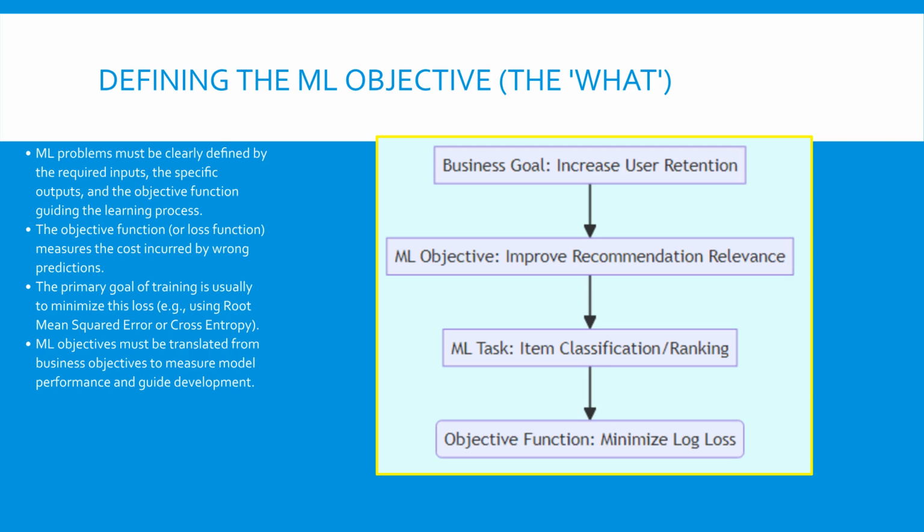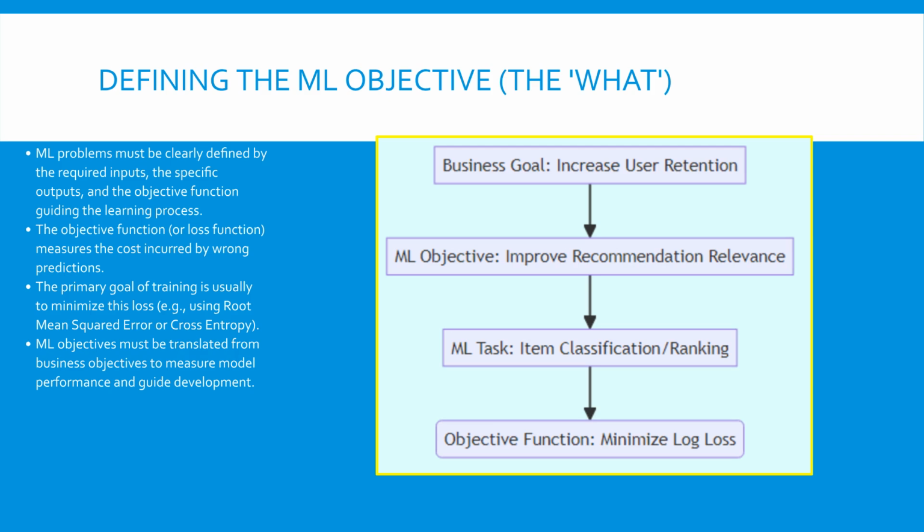For instance, if your goal is to predict house prices, the objective function calculates how far off your prediction is from the actual price. The model's entire training goal is to minimize this calculated loss. This step formally links the fuzzy business objective like maximizing user engagement to a precise, measurable goal the machine can optimize, like minimizing a specific loss metric.